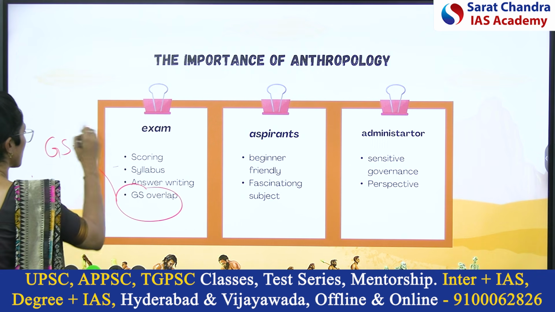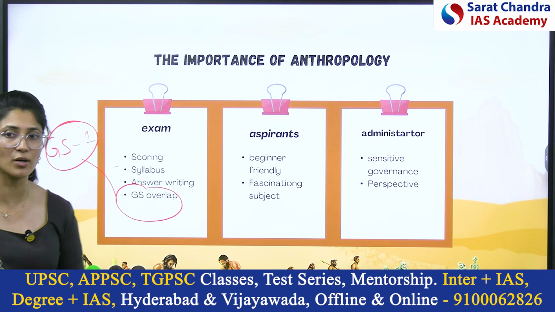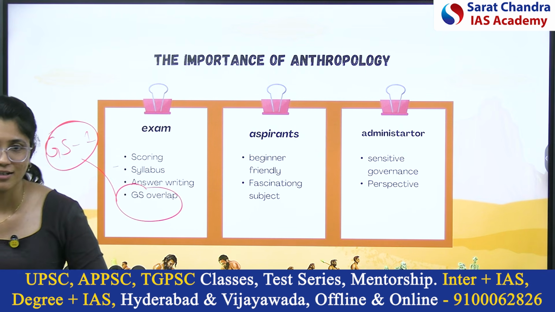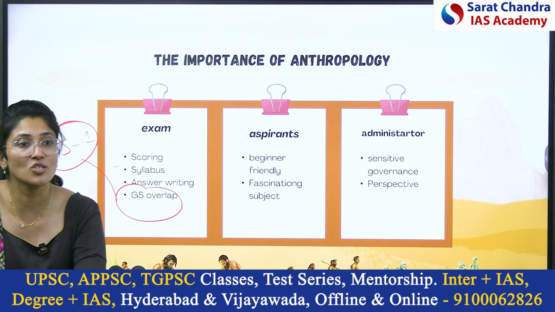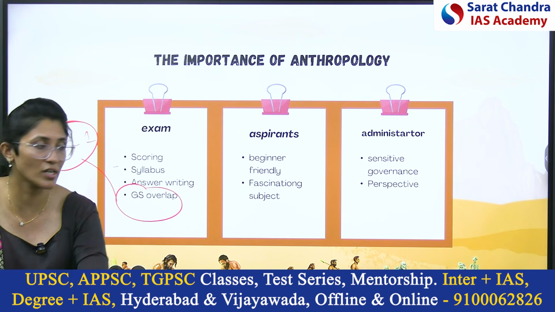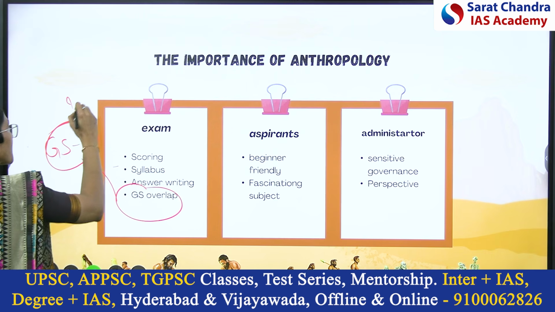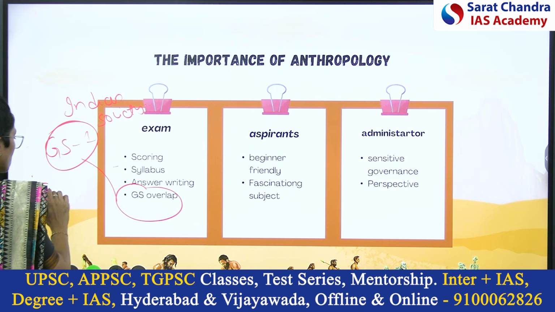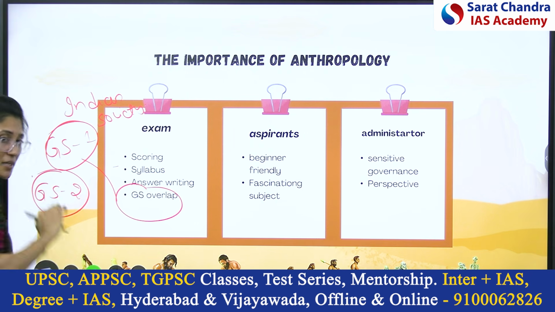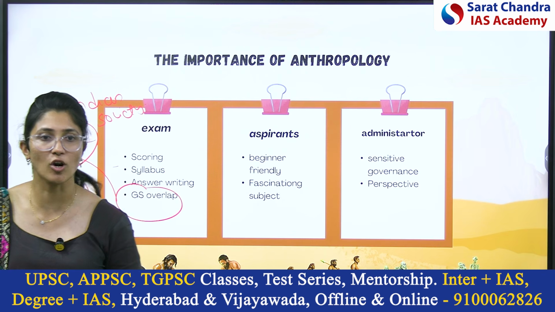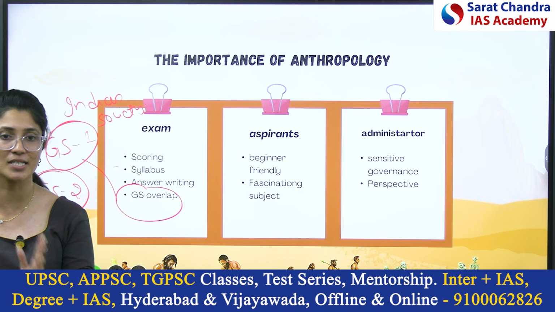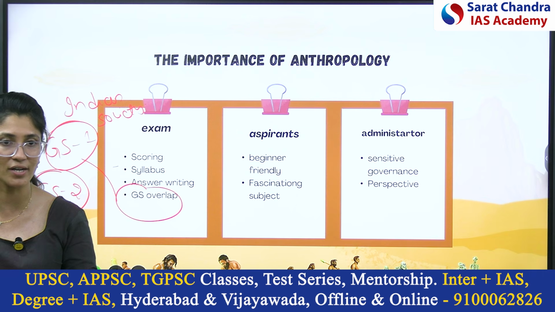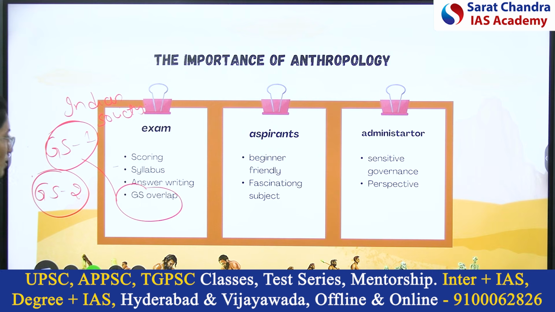GS1. So I told you in paper 2 we talk about caste. Caste is a characteristic feature of Indian society, a salient feature of Indian society. So here you have an overlap with Indian society. GS2. In paper 2, we talk about tribal issues, we talk about constitutional safeguards for SCs, STs, OBCs, we talk about Schedule 5, Schedule 6 areas, provisions, problems, right? Tribal administration overlaps with GS2.